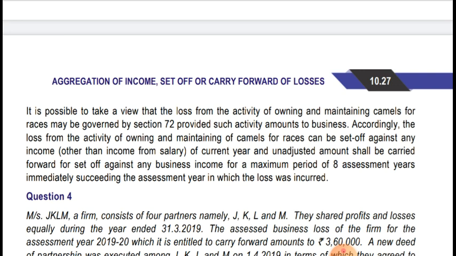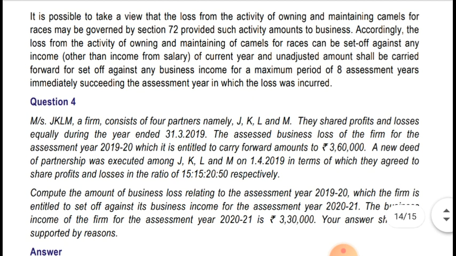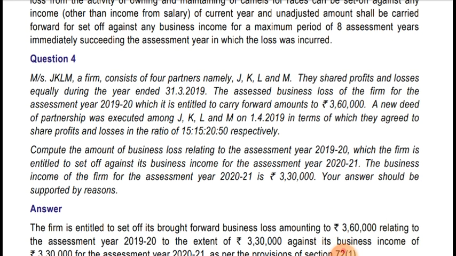As you all know, business income cannot be set off against salary, so it won't be set off against salary in the current year, and the unadjusted amount shall be carried forward for set off against business income for a maximum period of 8 assessment years immediately succeeding the assessment year in which the loss was incurred. Hope it's clear. Now moving to question number 4.